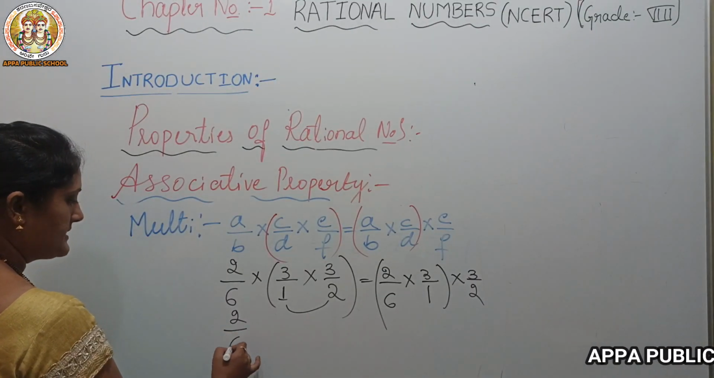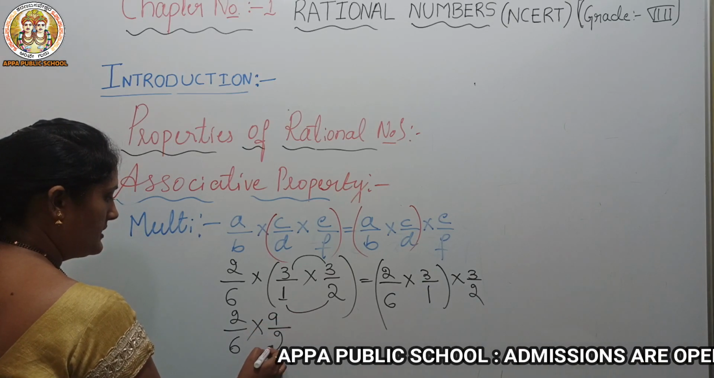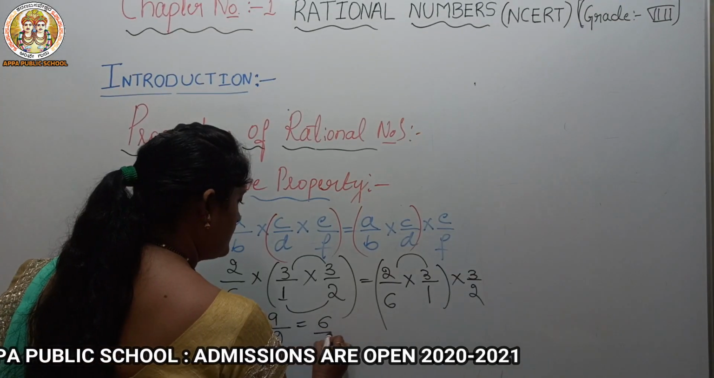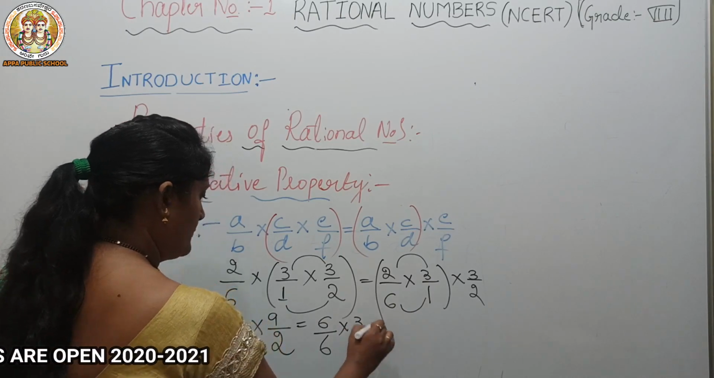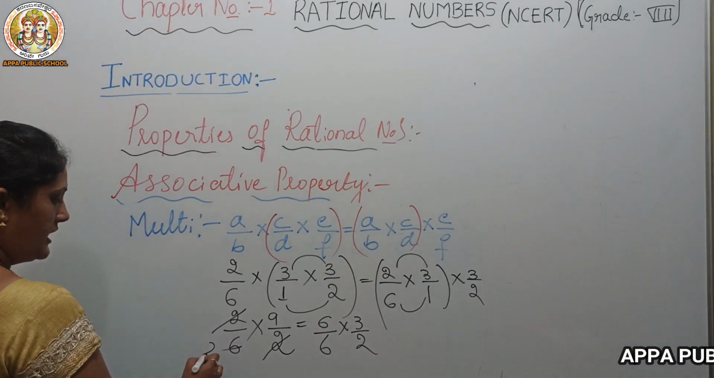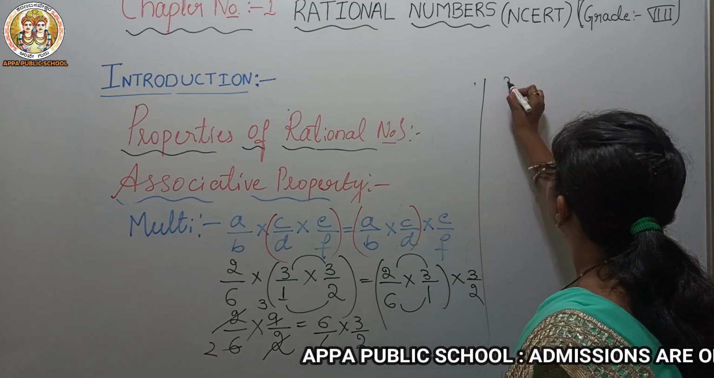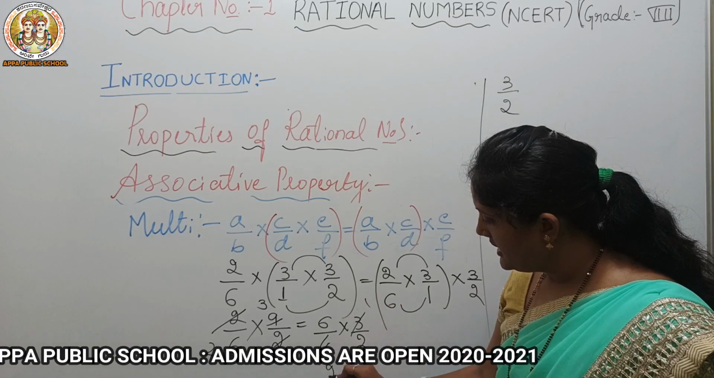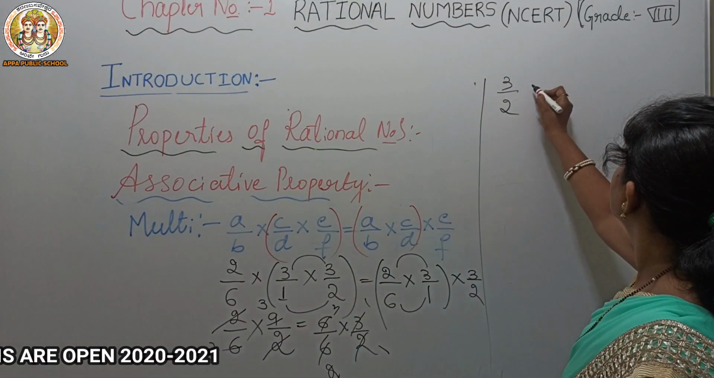So 2 by 6 into 3: 3 3s are 9, 2 1s are 2. That is equal to 2 3s are 6, 6 1s are 6, into 3 by 2. Here we can cancel: 2 2s, 3 2s are 6, 3 3s are 9. So what's the remaining? 3 by 2. Now this side: 3 1s are 3, 2 3s are 6, 2 1s are 2. What's the remaining? 3 by 2.